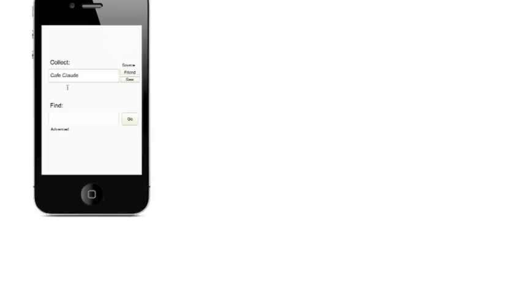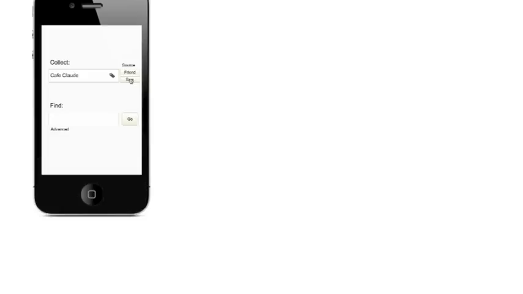If I wanted to add a tag with specific information to remember, such as good brunch spot, I could do that right here. But in this case, I don't know much about the entry, or I'm just feeling lazy, so I simply click one of the two source buttons on the right. In this case, I discovered the entry myself versus heard it through a friend. So I click on the Saw button, and now Cafe Claude is in my database for the future.